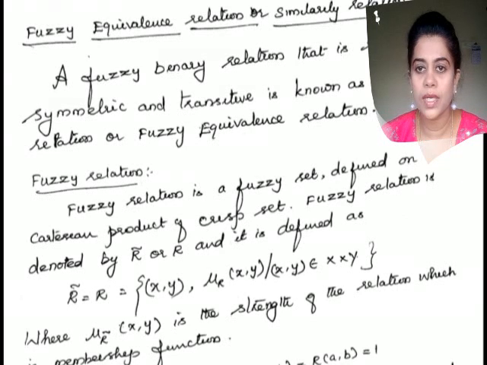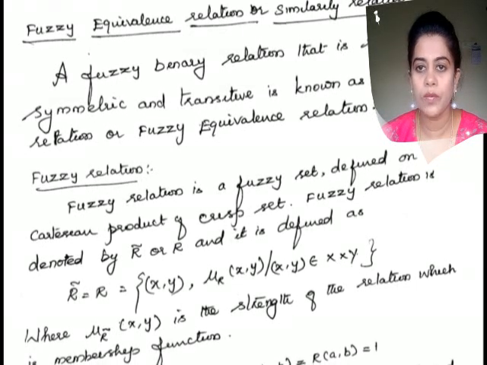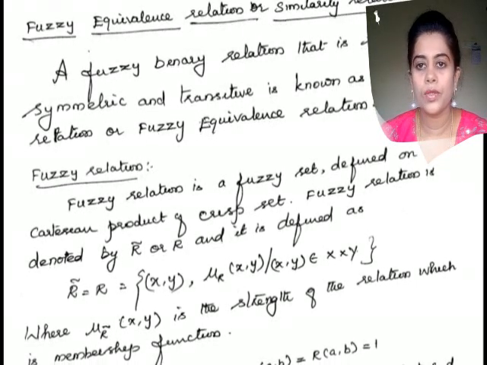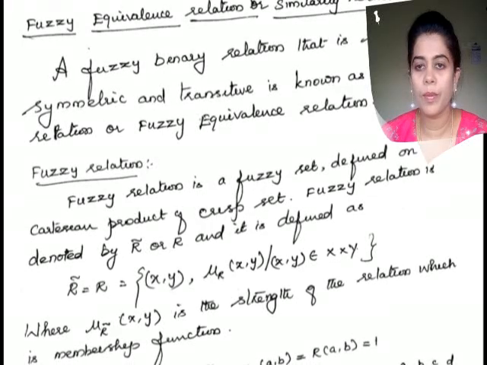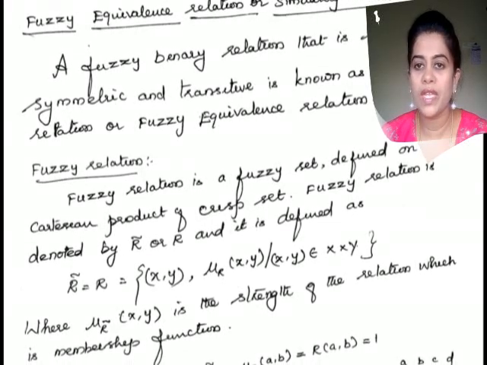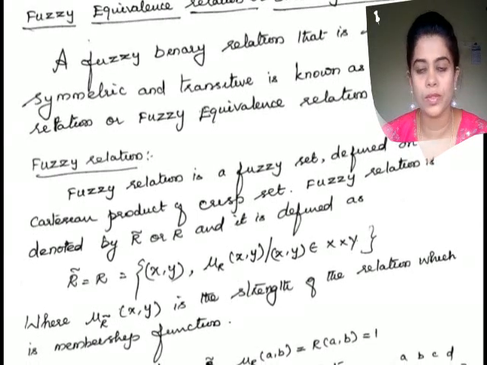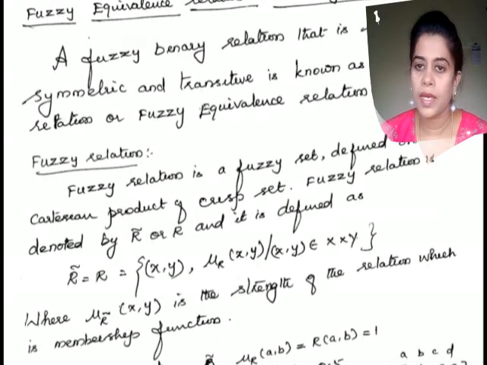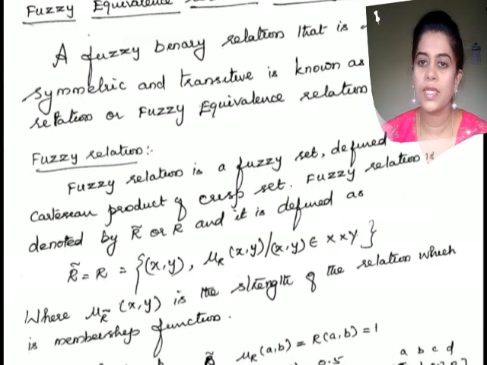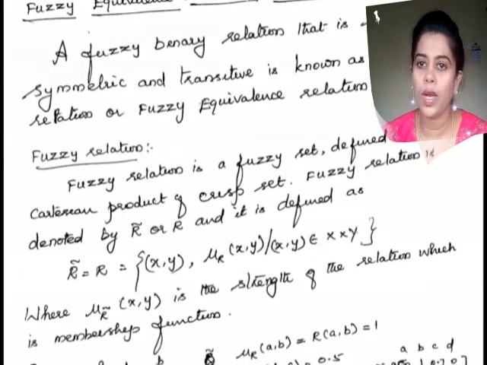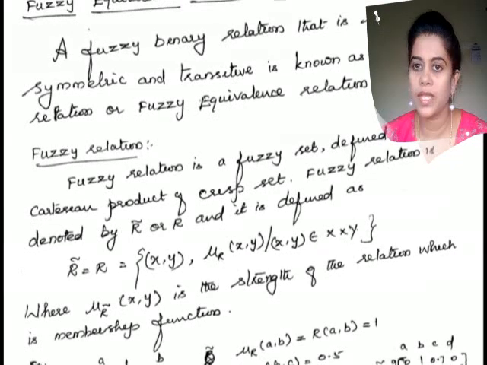And we know that a fuzzy relation or fuzzy set has membership values in between 0 and 1. In between the values we have an infinite number of values. And in crisp relations we are saying that it is only the value 0 and 1. There is a difference between these two.